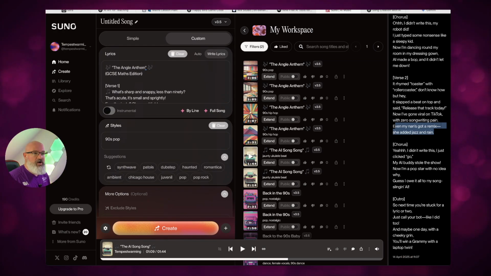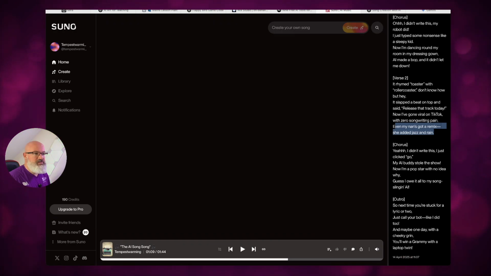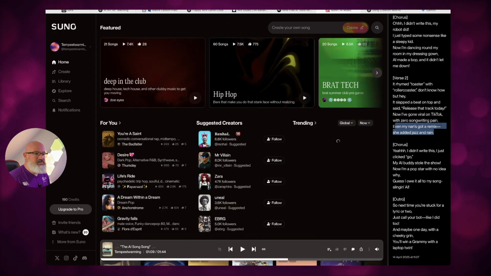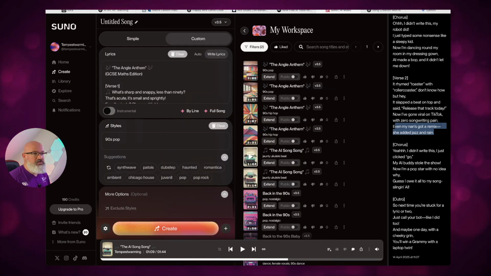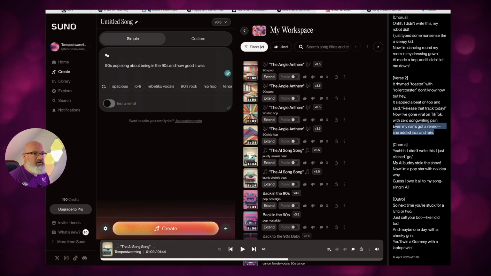If I just go to my home screen, top here, you'll see all the songs that other people have created, and then you can go to the Create tab to create your own. From here, you can use simple. So if you just want to say, like, I want a 90s pop song about being in the 90s, how good it was, and then you can choose what you want in terms of the style. So we could go for like an R&B style here with Scottish bagpipes. Let's just see how that comes out.